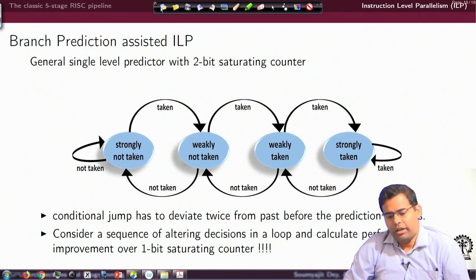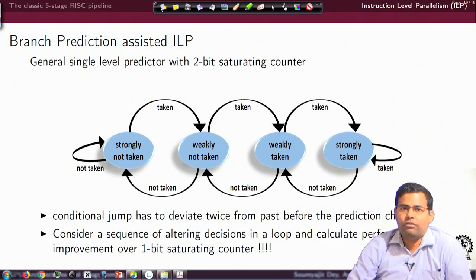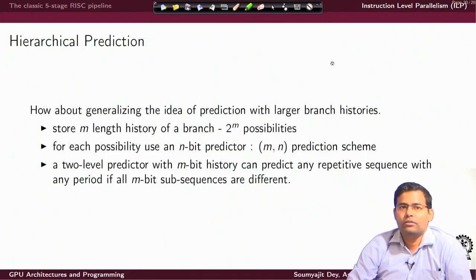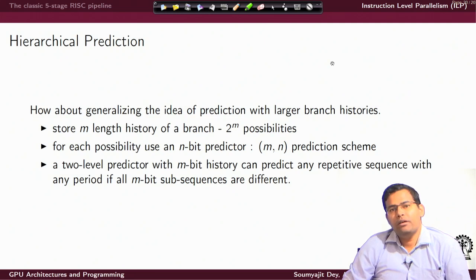Now, of course, I can keep on making a more complex branch predictor by looking into more history and taking suitable logical decisions, or alternately I can make the branch predictor even smarter and go for what we know as a hierarchical predictor.